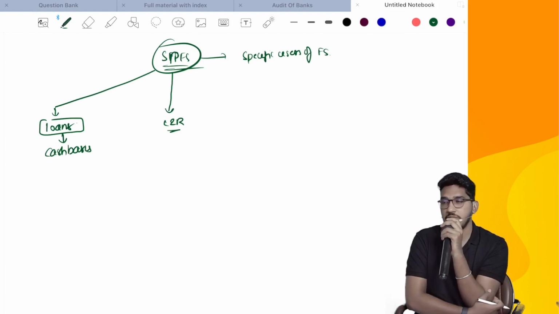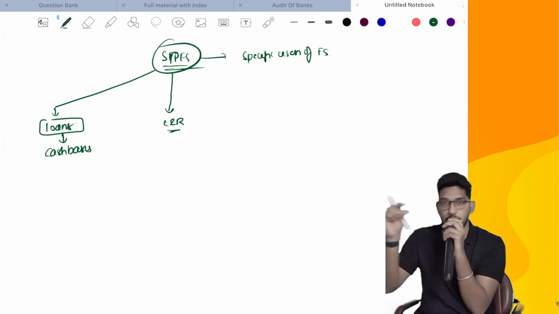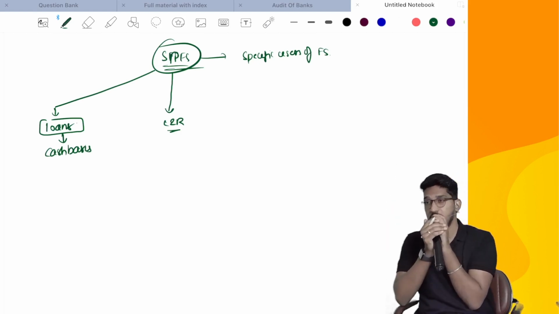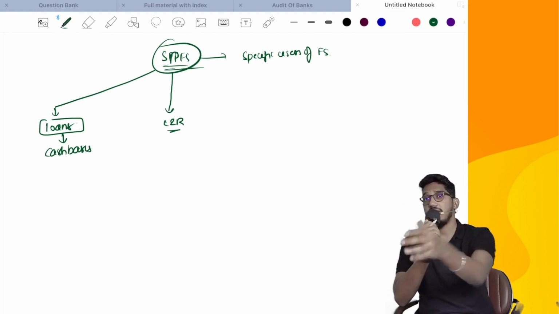Like they might be doing some 3-4 projects, but they are required to segregate the expenses and show it in the financial statements project wise. For each project, what is the expense? For each project, what is the revenue? So this could be one case where you might be required to prepare the financial statements only to fulfill the requirements of that regulatory authority. In our example, RERA.